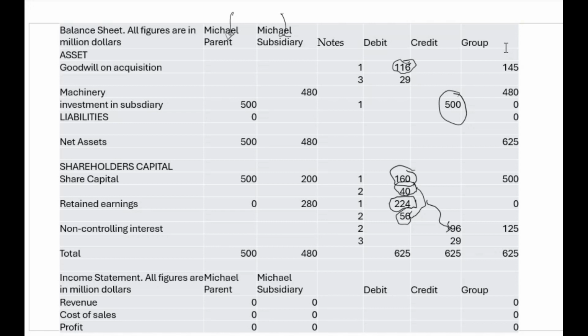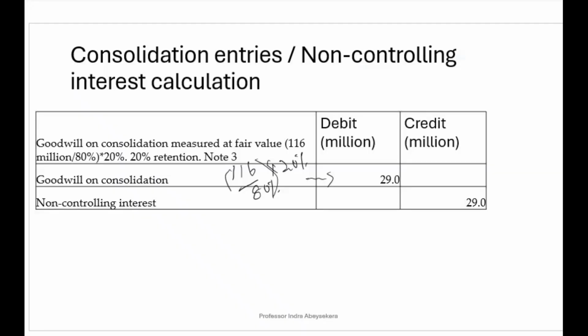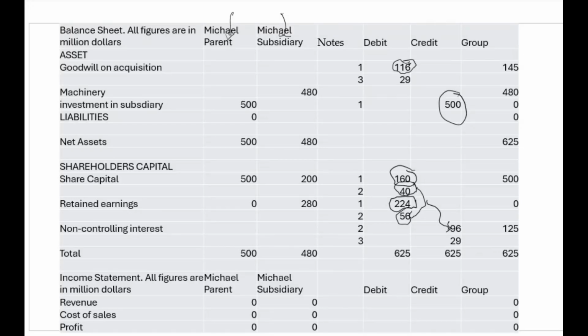But here, because it was measured at fair value, there is goodwill that has to be assigned to Samuel's non-controlling interest. That amount of goodwill in our third entry, we calculated, and that's 29.